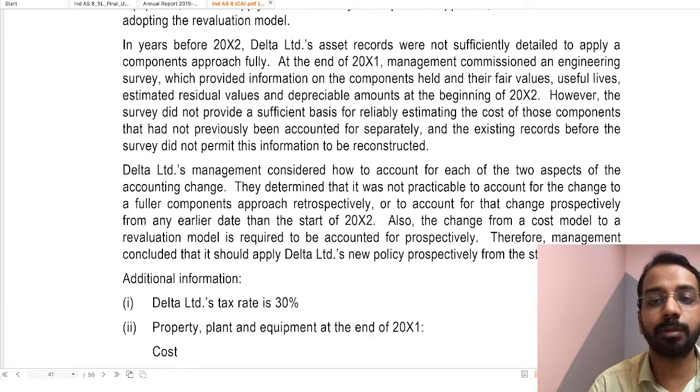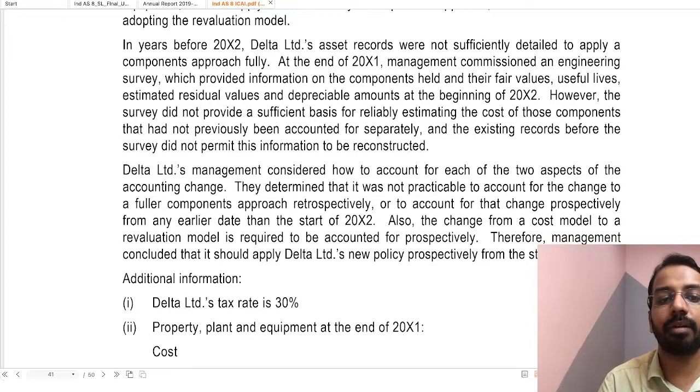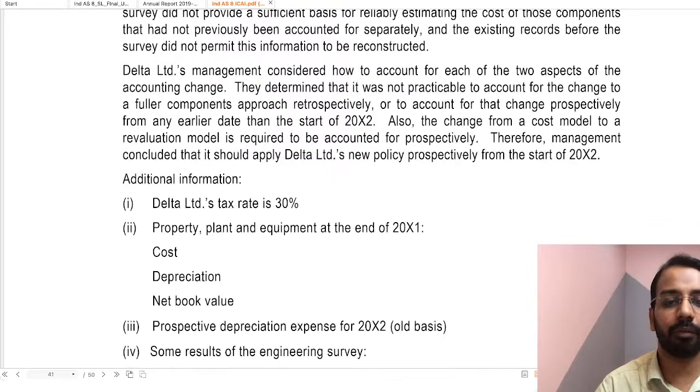At the end of year 1, management commissioned an engineering survey which provided information on the components held and their fair values, useful life, residual value, and depreciable amounts at the beginning of year 2. However, the survey did not provide a sufficient basis for reliably estimating the cost of those components that had not been previously accounted for separately, and the existing records before the survey did not permit this information to be reconstructed. So they have calculated the fair value, residual amount, and depreciable amount at the beginning of year 2. Prior to that, the components are not known or we are not fully aware of them.